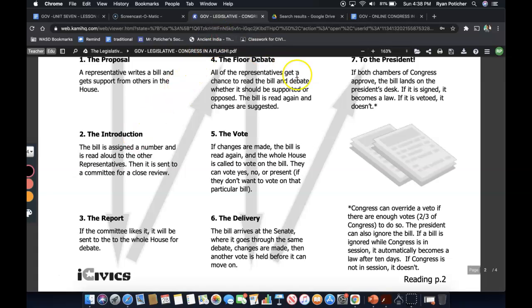Next, over to the president. If both chambers of Congress approve, the bill lands on the president's desk. If it is signed, it becomes a law. If it is vetoed, it doesn't. Now, Congress can override a veto if there are enough votes, two-thirds of Congress, to do so. The president can also ignore the bill, but if the bill is ignored while Congress is in session, it automatically becomes a law after 10 days. If Congress is not in session, it doesn't.